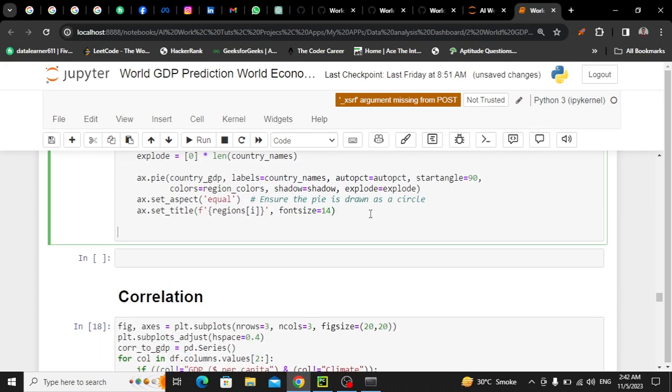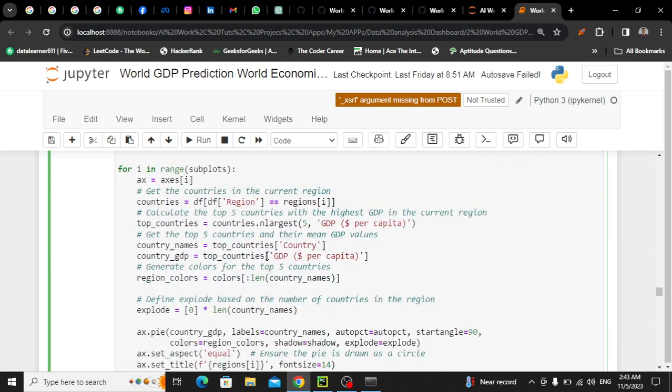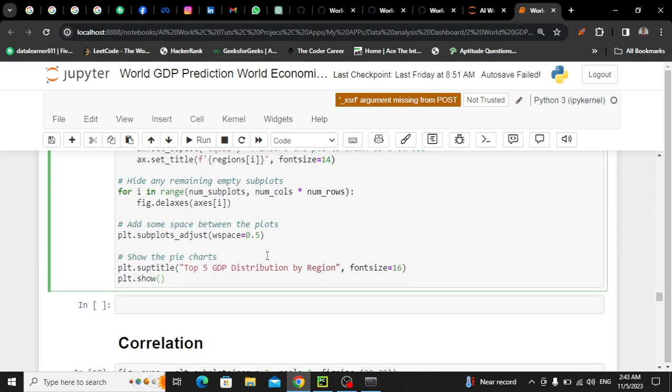So ये था कोड, लेकिन मुझे कुछ और कोड भी करना होगा. Outside this loop I have run another loop for safety. Does it mean, इसका मतलब ये है कि maybe sometimes, we don't know, in the data set we have only 11 regions, but maybe in one region there is no country, maybe it could be possible. So अगर ये कोई empty subplot generate करता है, let's say we have total 11, so let's say it generates only 8, total we have 11, so it means that it will generate 3 more empty subplots because total we have 11 and it generated 8. So I want to ignore that, I don't need them. So if in case there is a remaining empty subplot, then ignore it.